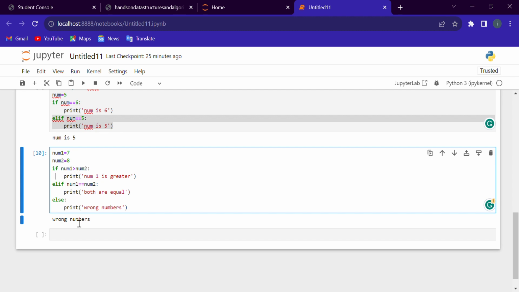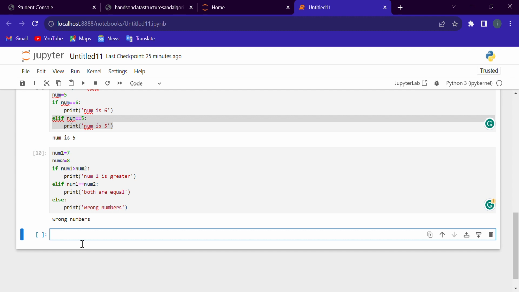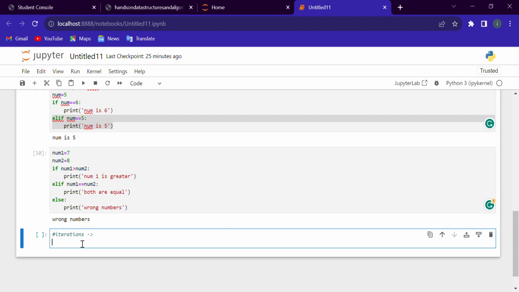Now coming towards iterations. I already told you that there is an iterator which is used to iterate over a collection of data such as lists, tuples or sets.